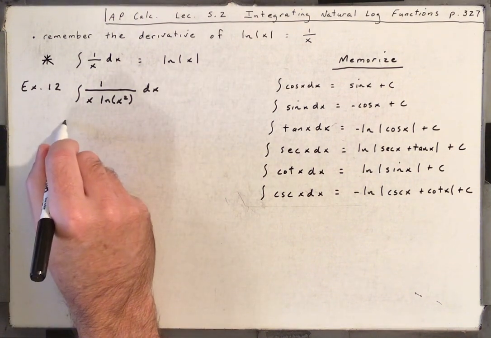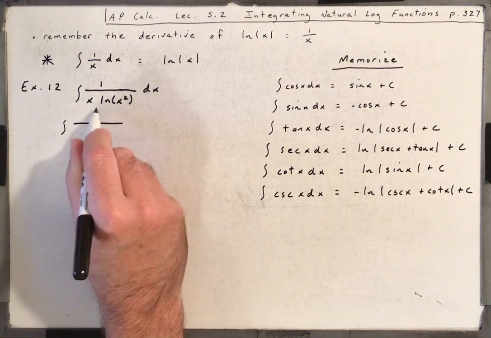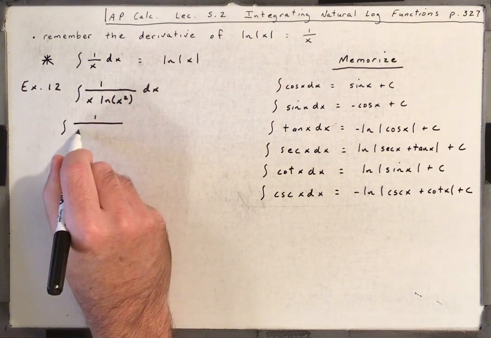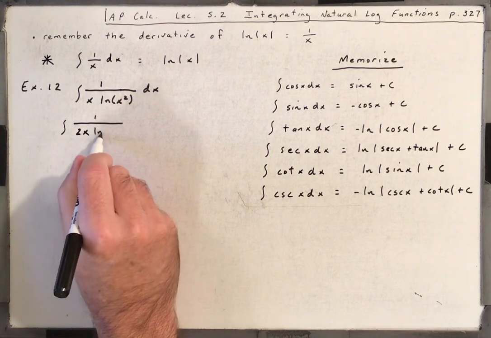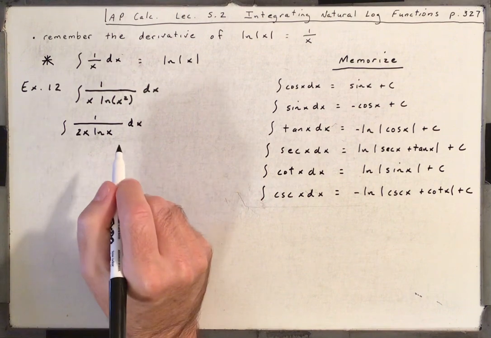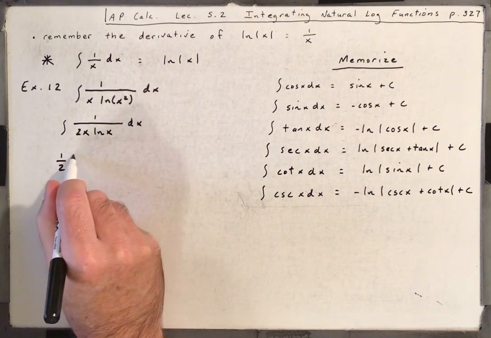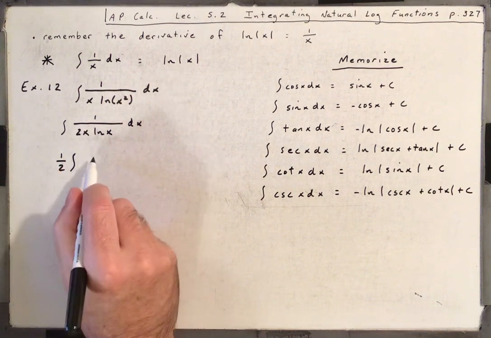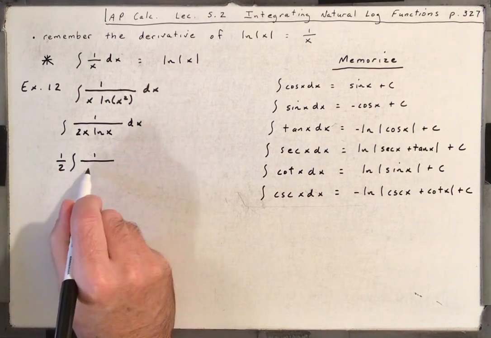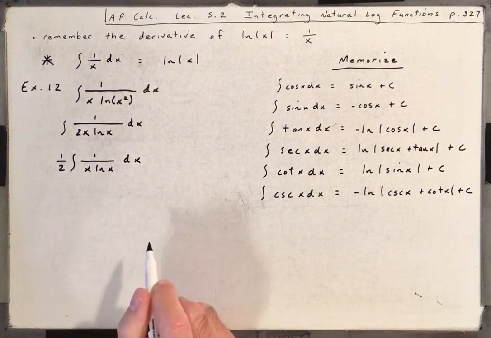So I'm going to use the properties of logs to rewrite this. I'm going to bring that 2 out front. So it would be 2x natural log of x dx. Now I can bring that 1/2 in front of the integral, 1 over 2. And it's just 1 over x natural log of x dx.